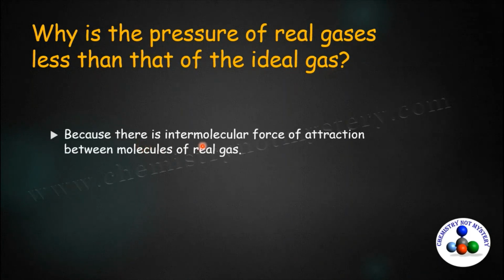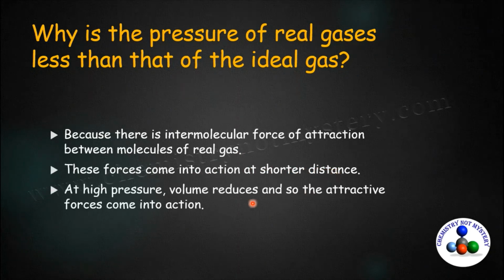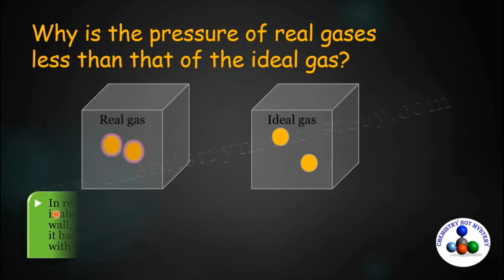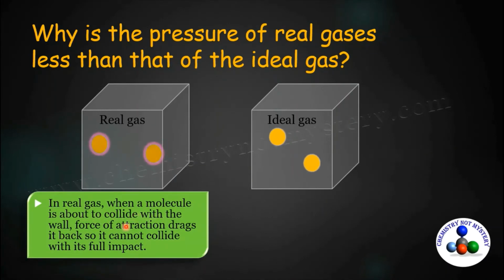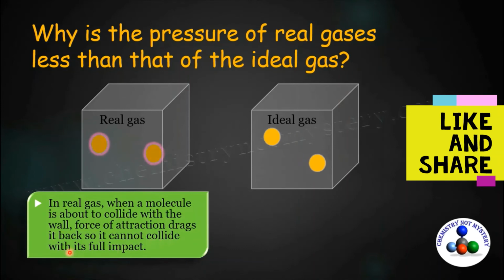Because there is an intermolecular force of attraction between the molecules of real gases, and these forces come into action at shorter distance. So when we increase pressure, volume reduces, so the attractive forces come into action. And when a molecule of real gas is about to collide with the wall, the force of attraction drags it back so it cannot collide with its full impact.